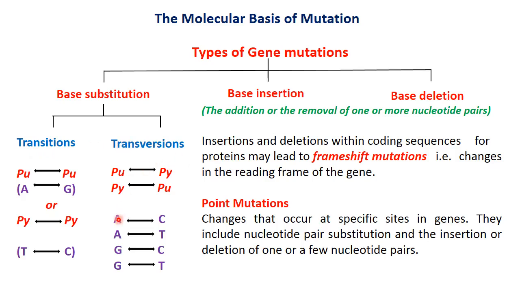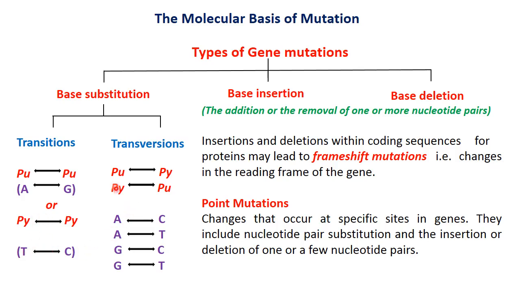In transversion, the purine changes into pyrimidine or pyrimidine changes into purine. So in transitions, there is the transition of adenine into guanine or guanine into adenine, and thymine into cytosine and cytosine again into thymine.